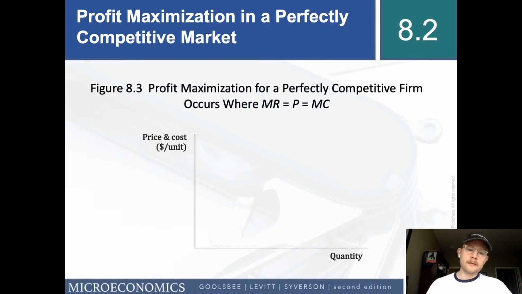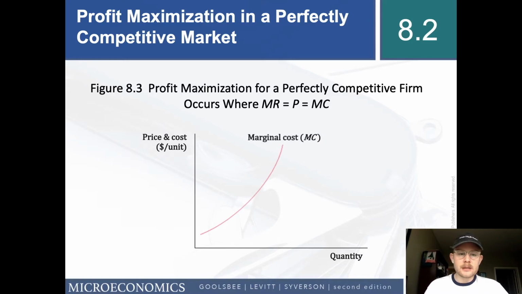So we have the profit maximizing case for a perfectly competitive firm. We have our marginal cost curve, which should look familiar to you at this point. It's upward sloping with quantity. That reflects the idea that producing more units becomes more costly over time. So this marginal cost curve is sort of a theoretical idea, and every single point along this marginal cost curve exists in theory. So the firm could have these three different points.